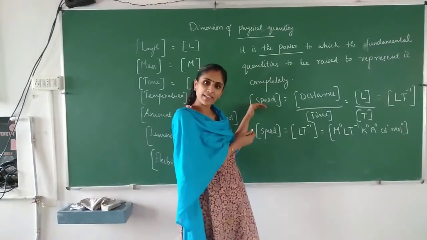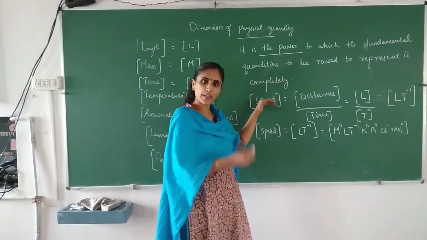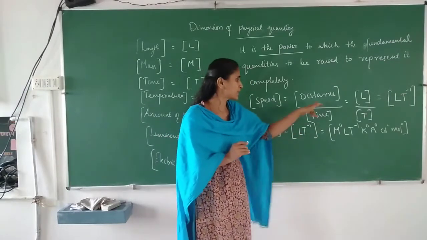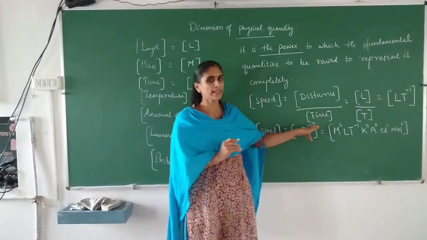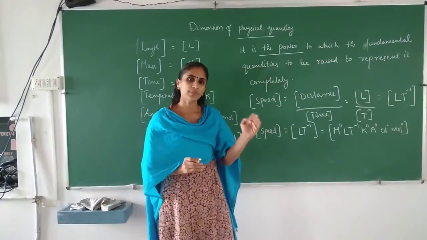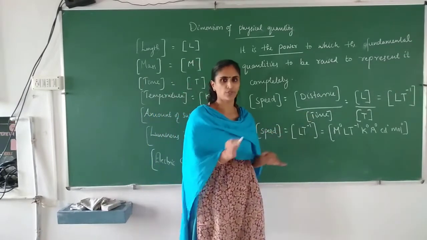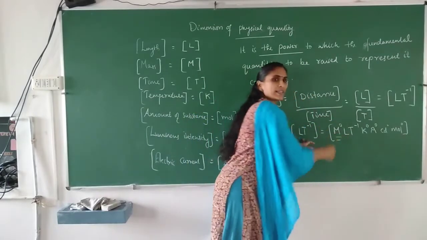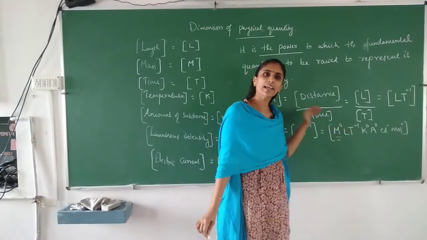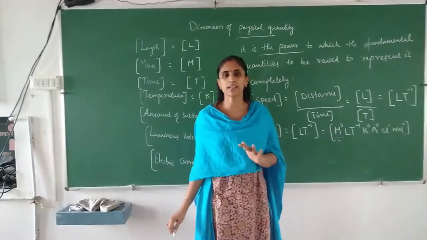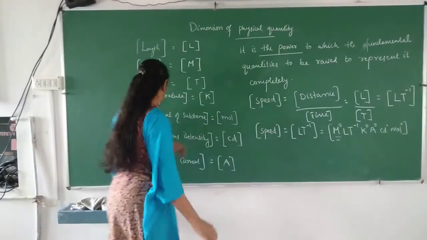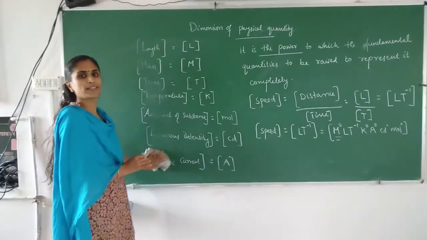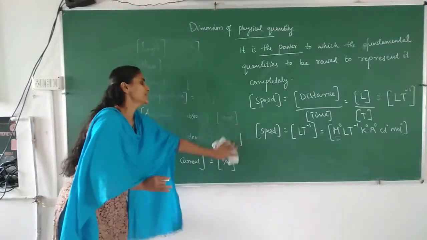So here we are finding the dimension of speed. When you find the dimension of speed, you can see that you are getting only L T raised to minus 1. Why only L T raised to minus 1? Because speed is equal to distance travelled divided by time taken, and distance has the dimension of length and time has the dimension of time only. So you will get L T raised to minus 1, and the remaining powers are all 0. So we can say that this is the dimension of speed. Is it clear? Some more examples we will discuss. This thing you have to remember: all these 7 fundamental quantities and how their dimensions are represented.